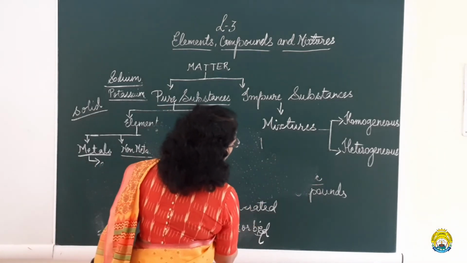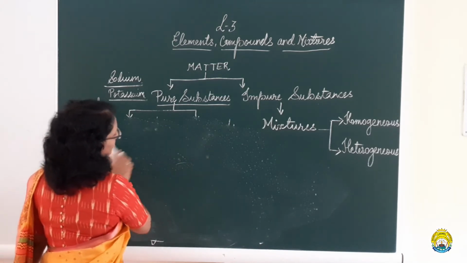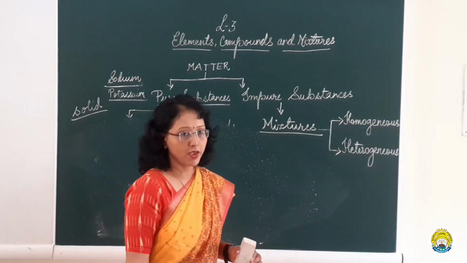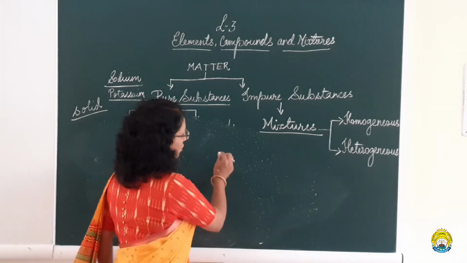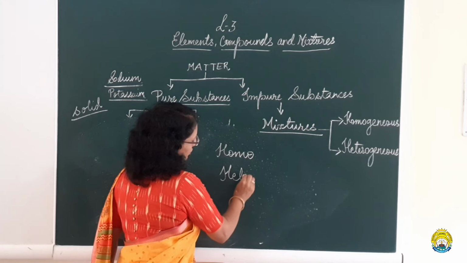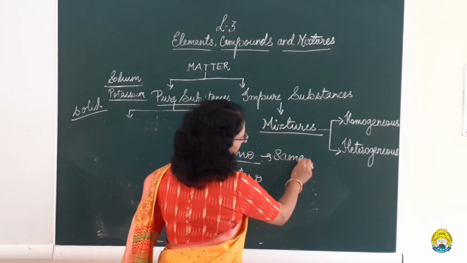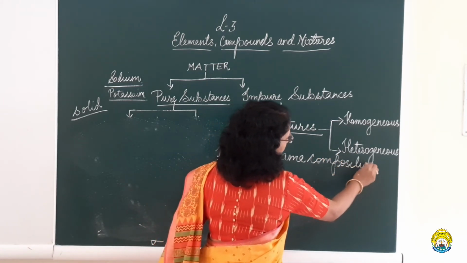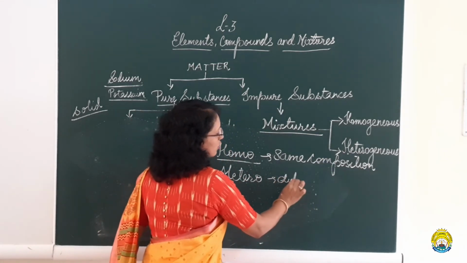When we talk about impure substance, we say that impurity is present in it. Impurity present in it means that it has to be a mixture. A mixture can be further divided into two different types: one is a homogeneous mixture and one is a heterogeneous mixture. Homo means same composition and hetero means different composition.